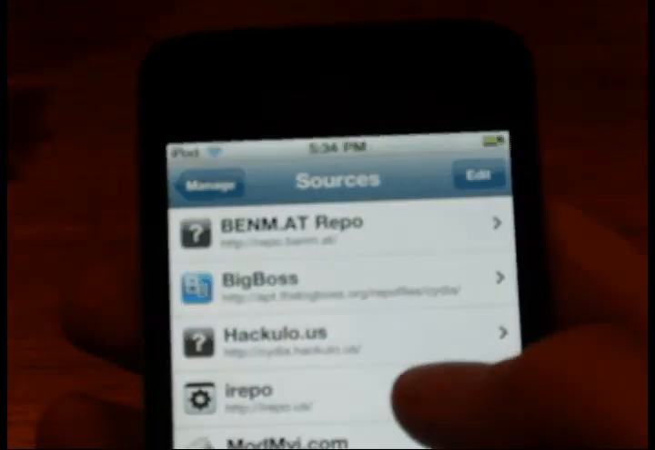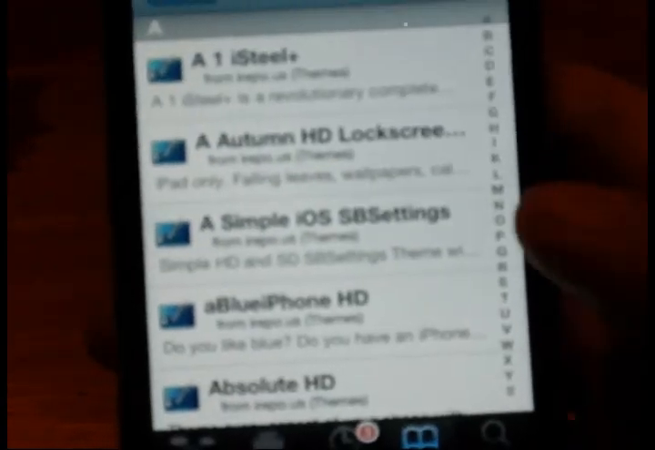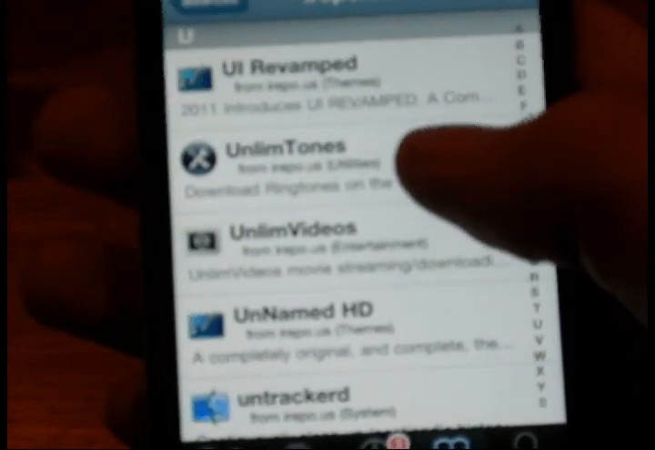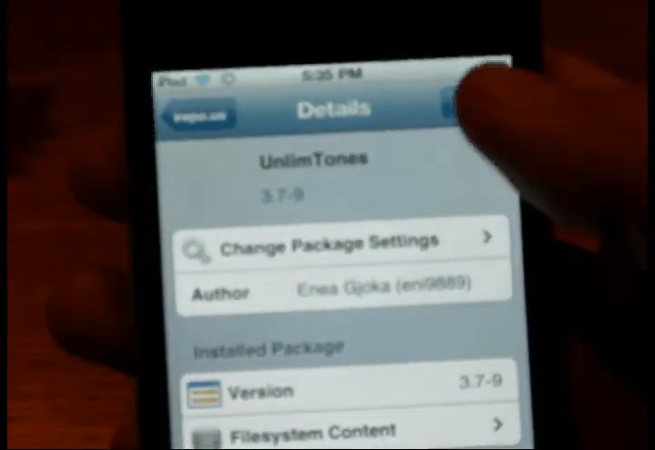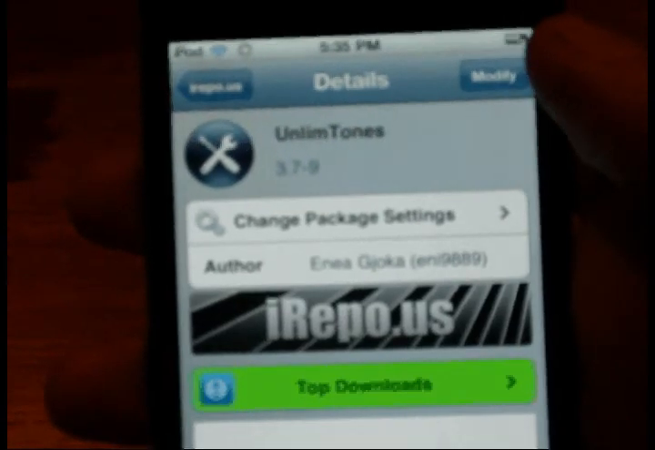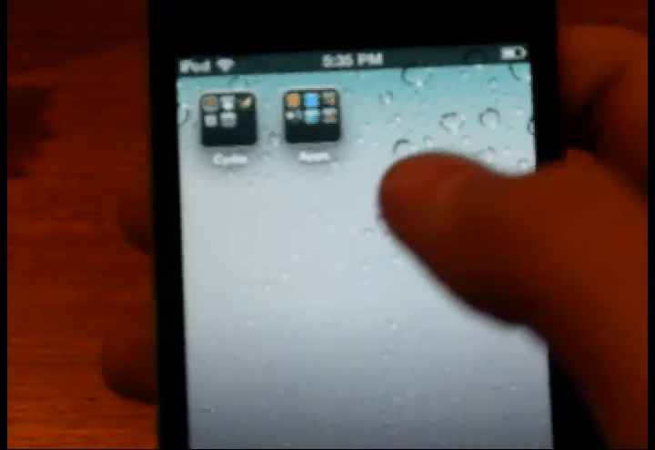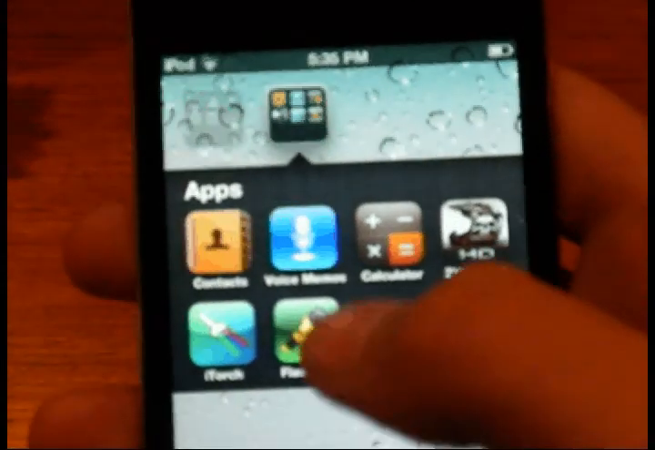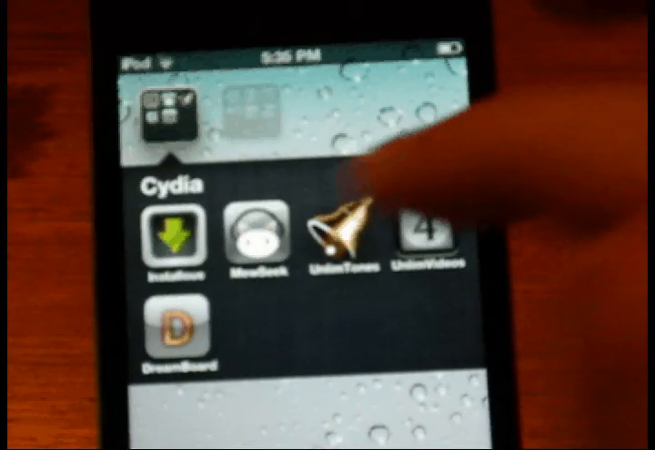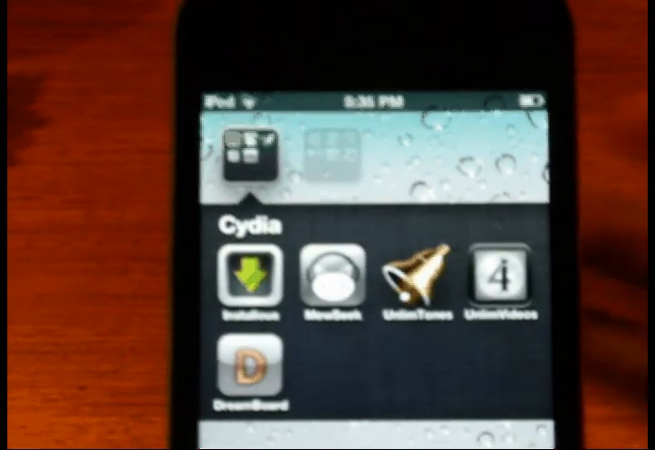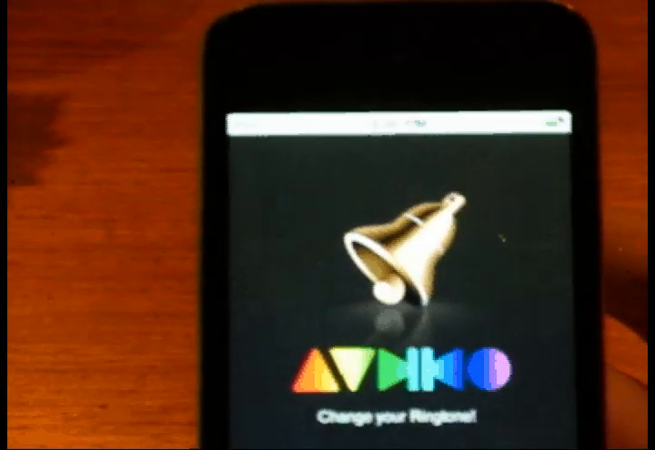Go into it, and then go down to what's called Unlim Tones. Install it. I've already got it installed. And then go back. It should appear on your springboard, and go into Unlim Tones.